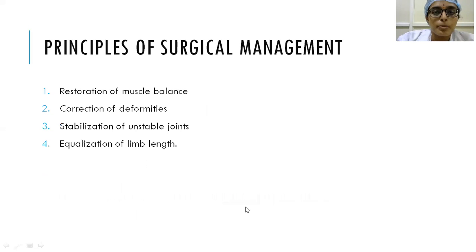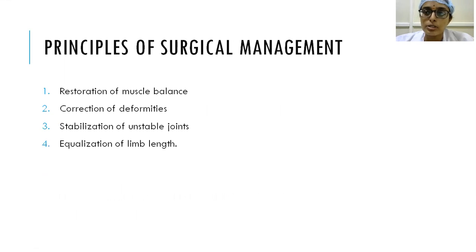So, principles of surgical management. First thing is restoration of muscular balance. Second thing is correction of deformities. Third thing is stabilization of unstable joints. And fourth one is equalization of the limb lengths. So we have seen earlier that there will be shortening of the limb.